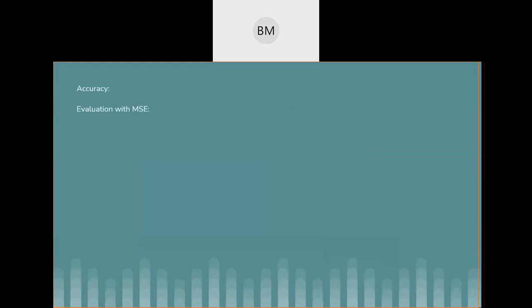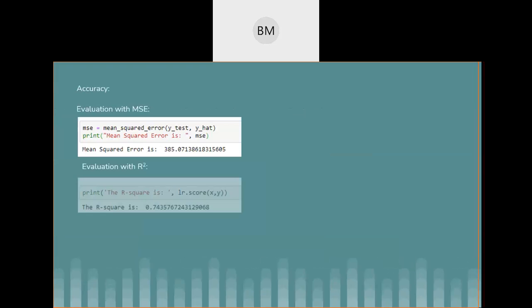And the accuracy is around 74.3, where we have used five-fold cross validation, and we tried to calculate the score, and we just found accuracy to be 74.3. And when we tried to evaluate this model, we got the evaluation score of 385.07, which is a bit higher when compared to the other two models.